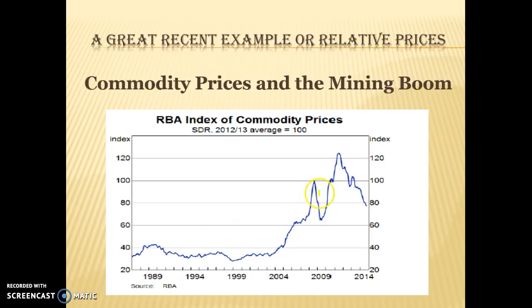So you can see the height of the mining boom was in 2011. Commodity prices were higher than they've ever been. They were massive. We were getting $150 per tonne of iron ore. And over the last 5 years, this price has gone down considerably. And into 2015, it's continuing to fall.